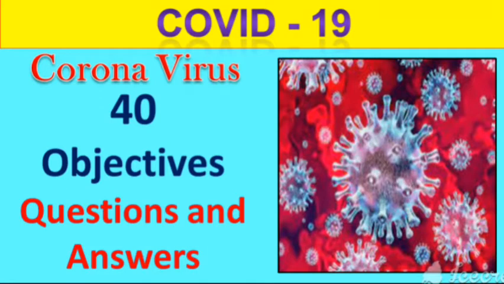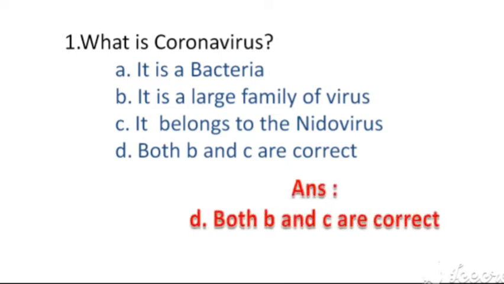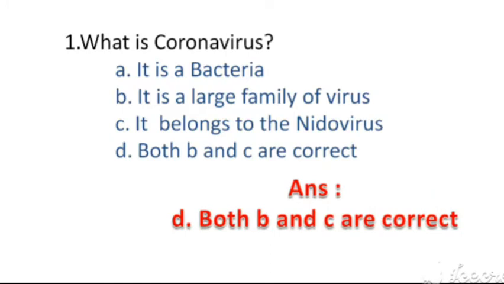Today we are going to see important objective questions and answers from the topic of coronavirus. What is coronavirus? The options are A. It is a bacteria, B. It is a large family of virus, C. It belongs to the nidovirus, D. Both B and C are correct. The right answer, option D, both B and C are correct.